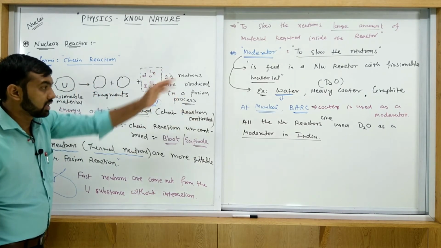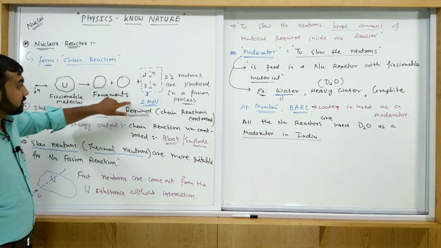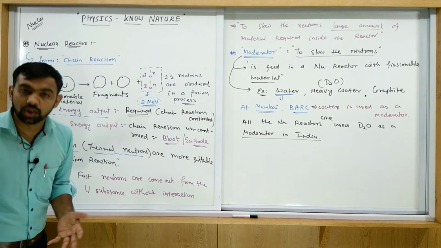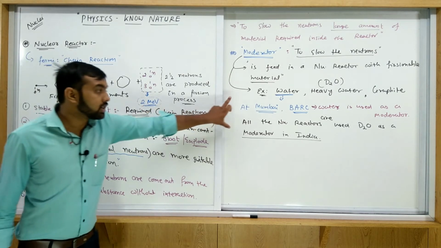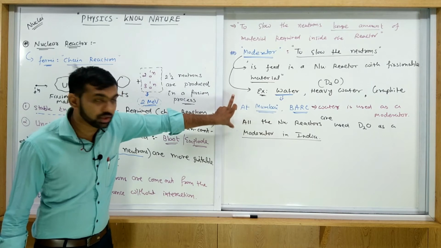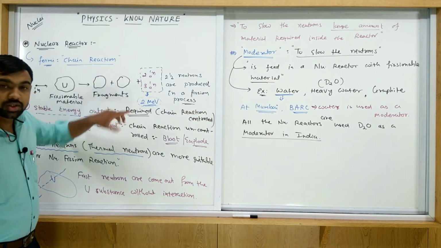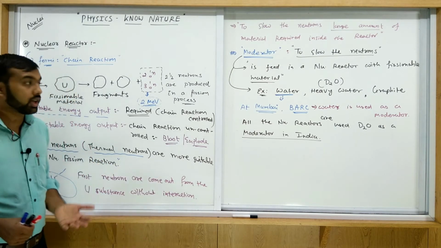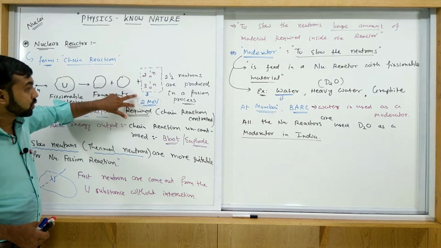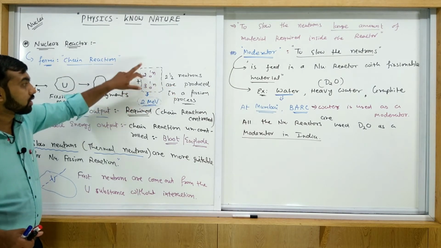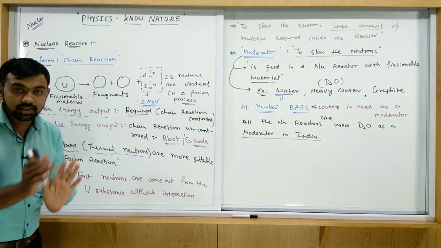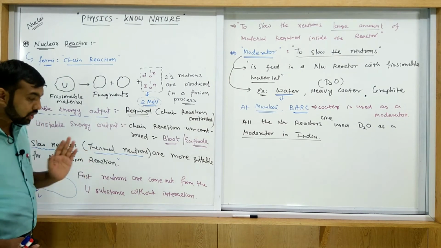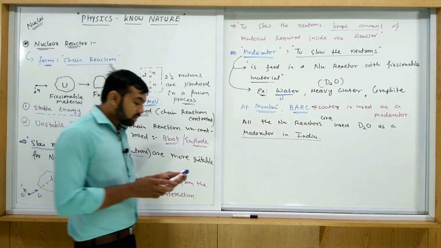Only the neutron's speed has decreased. If the speed is decreased, these neutrons are able to create the next fission process. But if we use only the moderator, the number of neutrons does not decrease, so the chain reaction is again uncontrolled. Then how do we control the chain reaction? For controlling it, we use control rods.